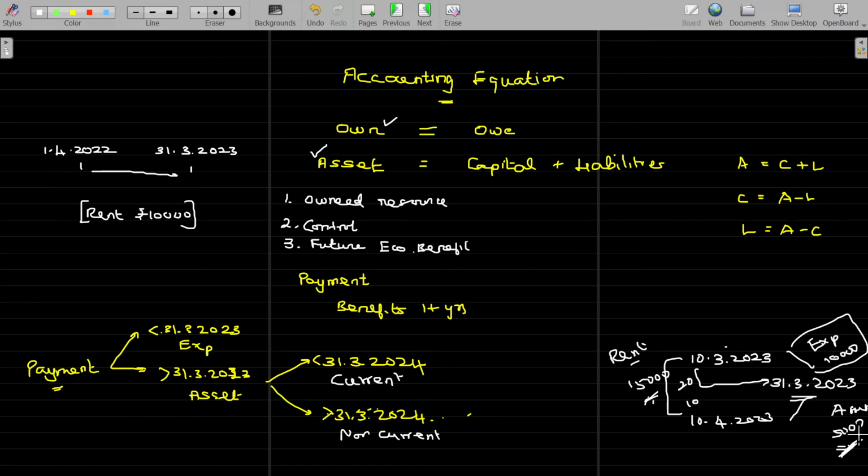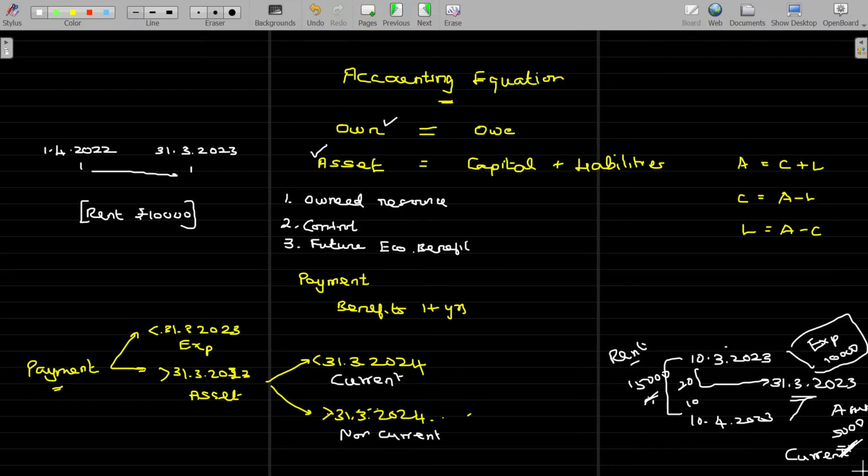Only a matter of 10 days after this year. Then what sort of asset is it? Definitely it is an asset. And now the question is, what sort of asset is this? Current assets or non-current assets? This is a current asset, because from the end of 31st March you can enjoy the benefit within another 1 year. Then it is called current. This will be called a current asset.